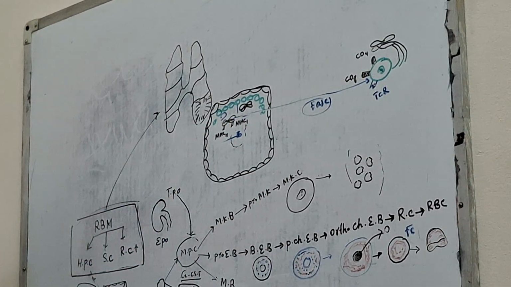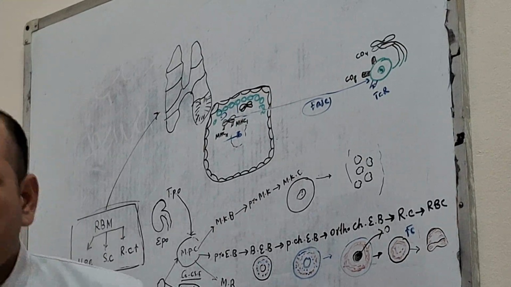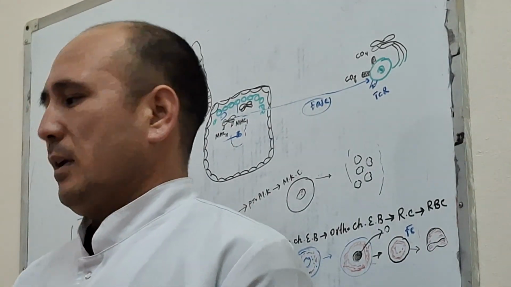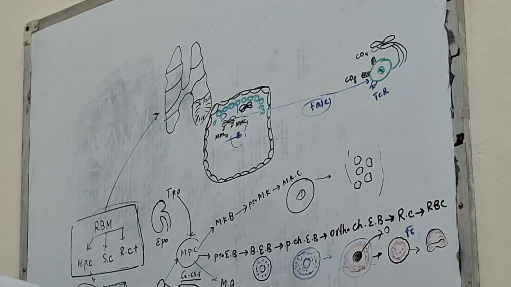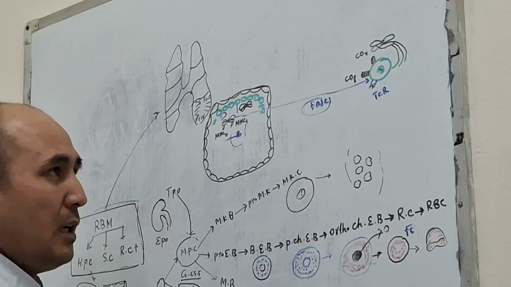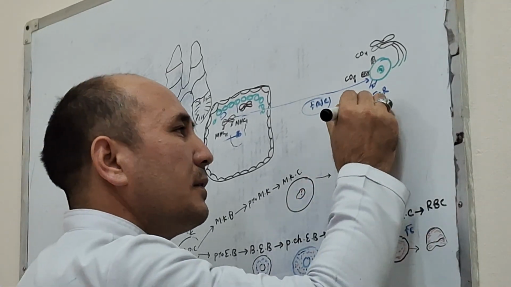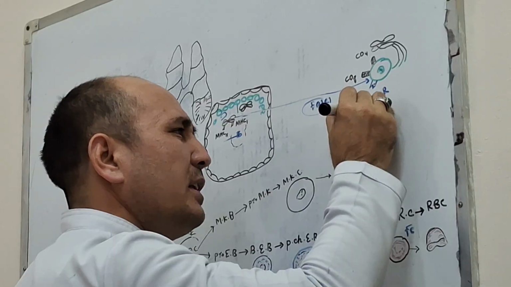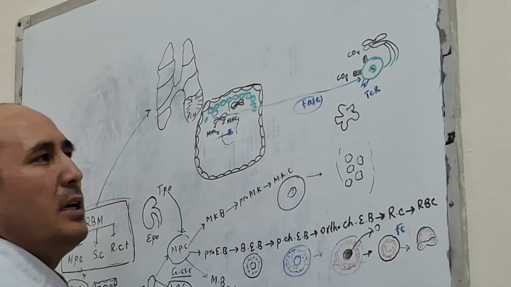In the medulla there are other thymic cells known as dendritic cells, star-shaped cells. This is the thymic dendritic cell.